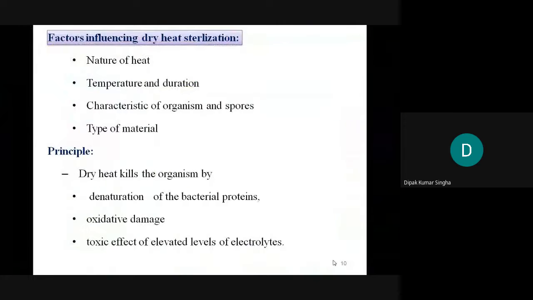Okay, so these are the toxic effects. Any question regarding this? Toxic effect of elevated level of electrolytes: how to elevate the electrolytes, and what are the effects of electrolytes? Actually, electrolytes increase or decrease, that is, change the pH. Ultimately, when the pH is changed, the microorganism will be killed. Clear? Understood? Or any queries? Yes, sir. Okay.